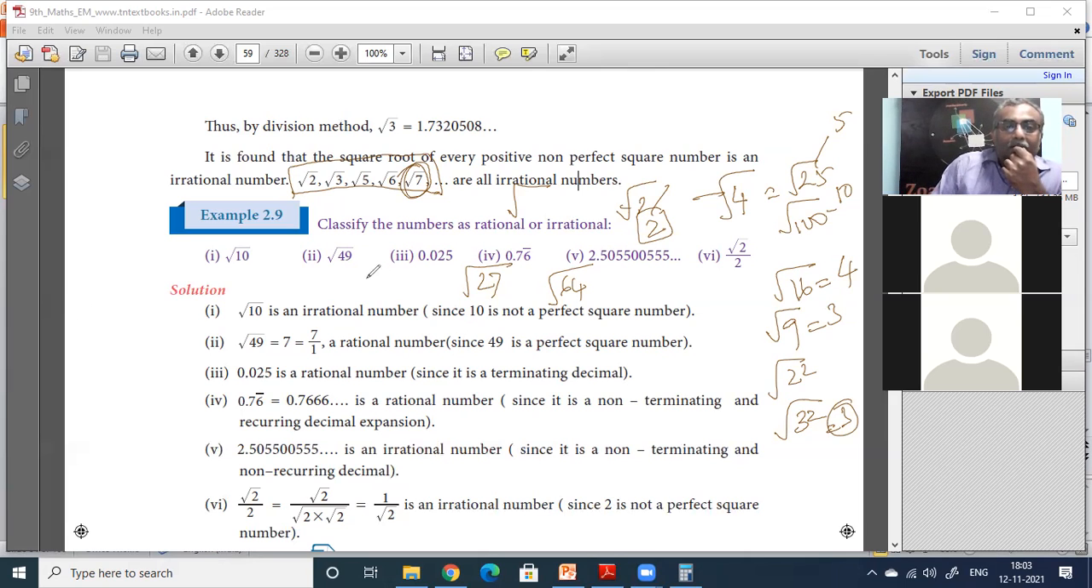Is it irrational? 3 into 3 into 3, like that. If you find the cube root of 27, then this becomes 3. The cube root of 64 becomes 4 into 4 into 4, so 4. But if it is only the square root of 27, then what does it become? 3 into 3, root of 3 into 3 into 3, that becomes 3 root 3. So it becomes an irrational number.